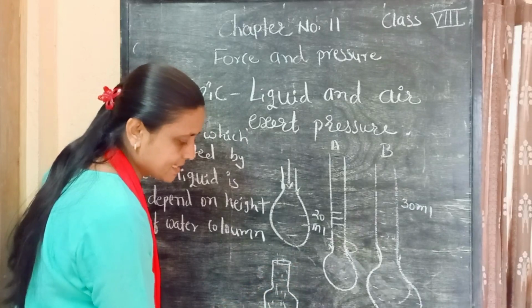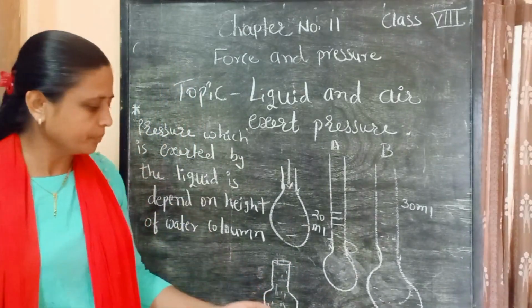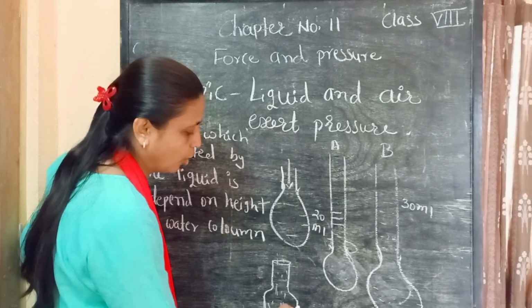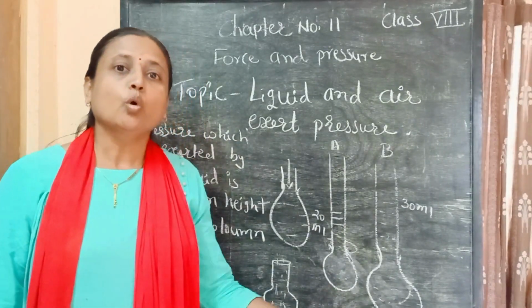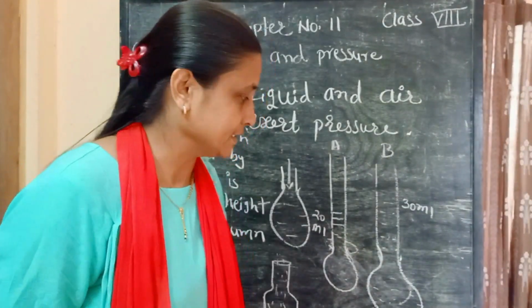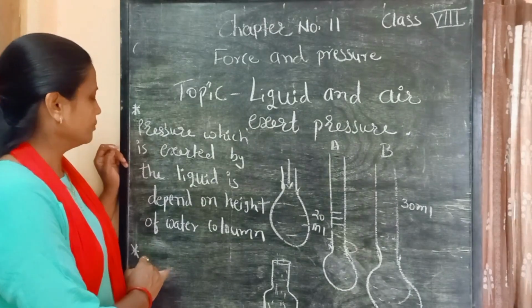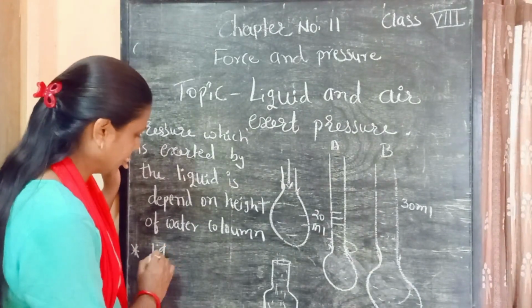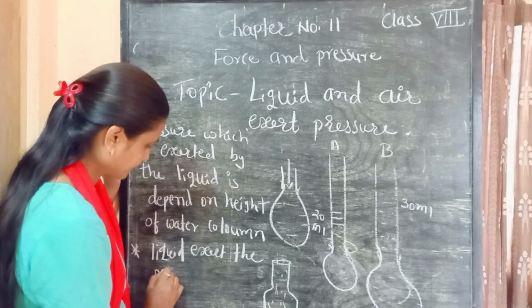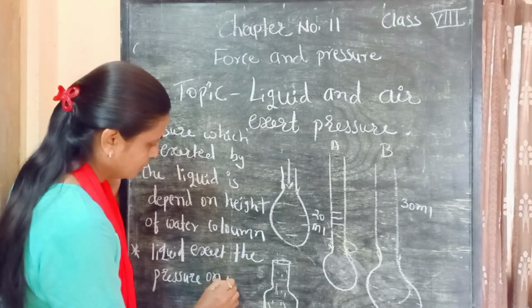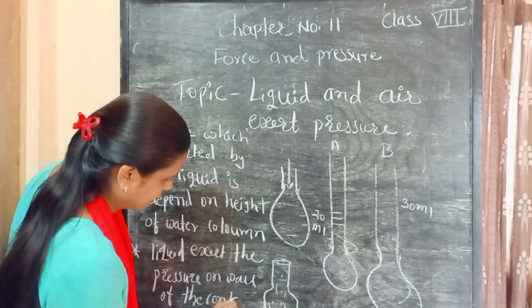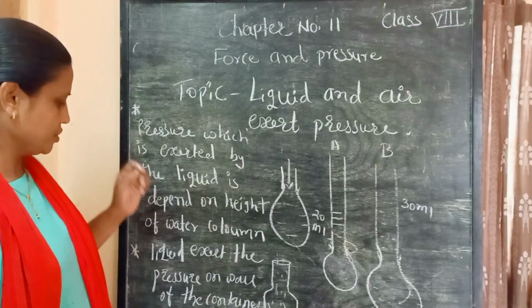the water, it exerts pressure at the bottom, at the base of this water bottle, and in the same way the liquid creates pressure on the wall of this container, and because of that the size of the balloon increases. So the second thing is that liquid exerts pressure on the wall of the container in which it is filled.